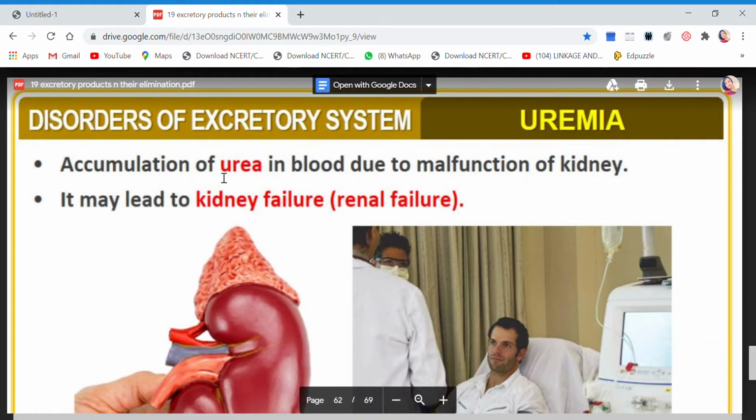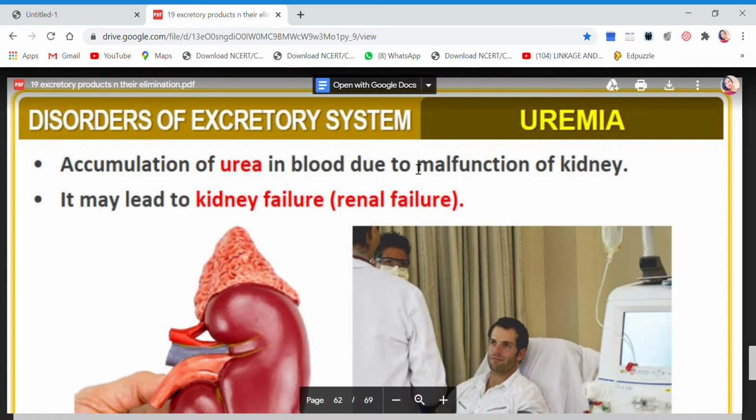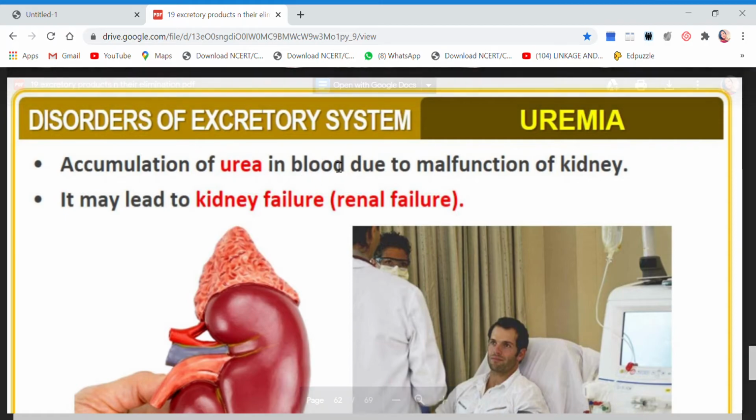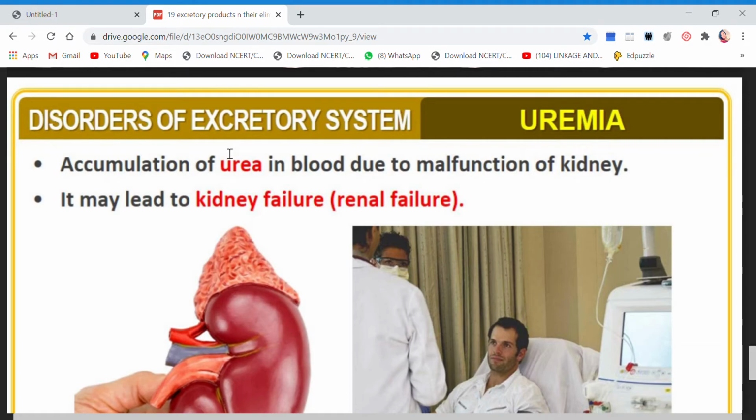This is the first disorder of the excretory system, and in this disorder accumulation of urea in blood takes place due to the malfunctioning of the kidney. That means the kidneys are not able to remove the urea from the blood, and because of that the amount of urea in the blood is increasing. The function that the kidney was supposed to do is not being done properly, and because of that urea accumulates in the blood.